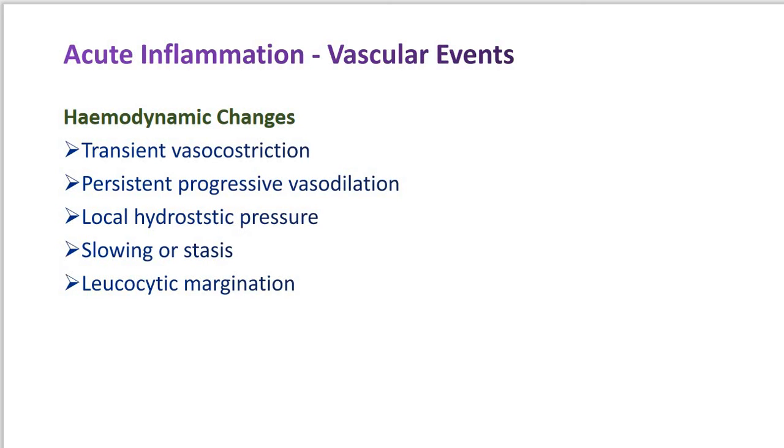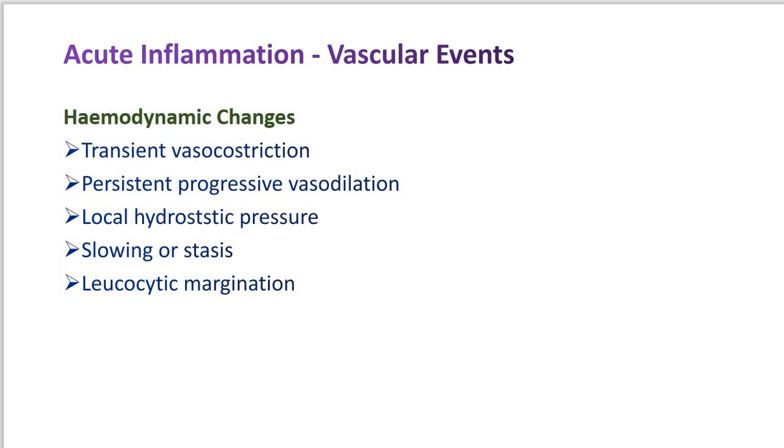So the vasodilation results in increased blood volume in the microvascular bed of the area, which is responsible for redness and warmth at the site of acute inflammation. This is because of the process of vasodilation. Now this is the second step of hemodynamic change.